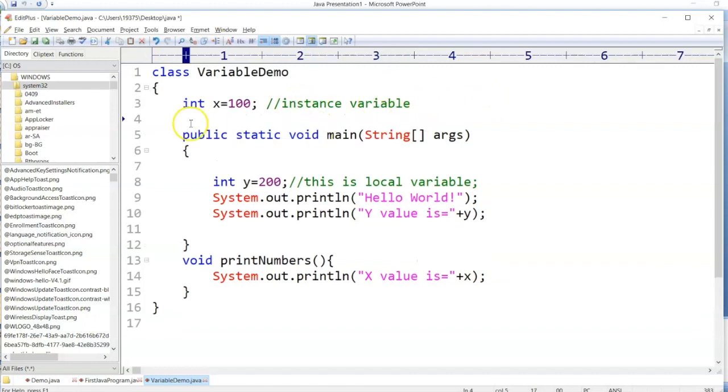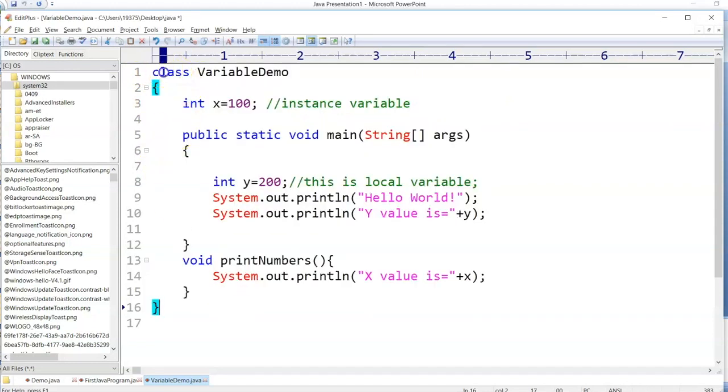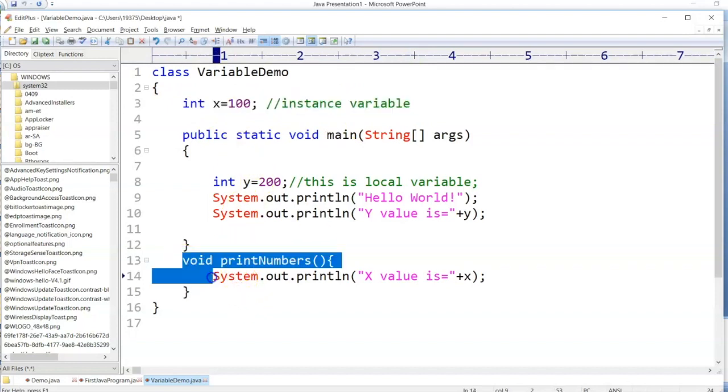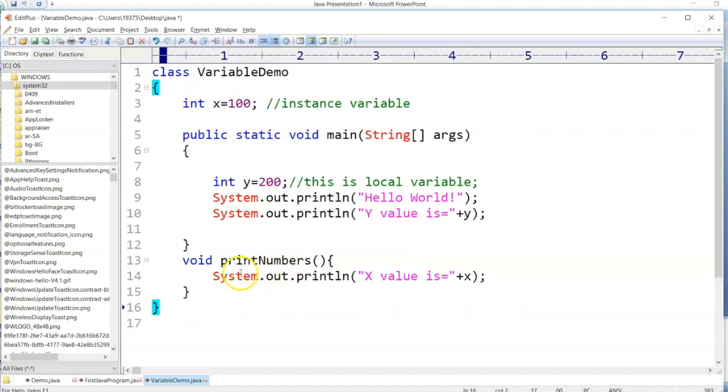An instance variable is something which is declared inside a class. Okay, so inside a class I have created a variable called x, and this is an instance variable. And this instance variable you can access inside a function with the help of an object. For example, I want to print, let's take it out, this one. I'll say print number function. I want to print this message.